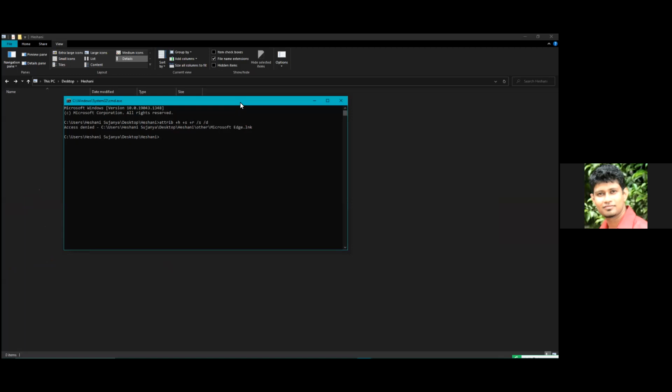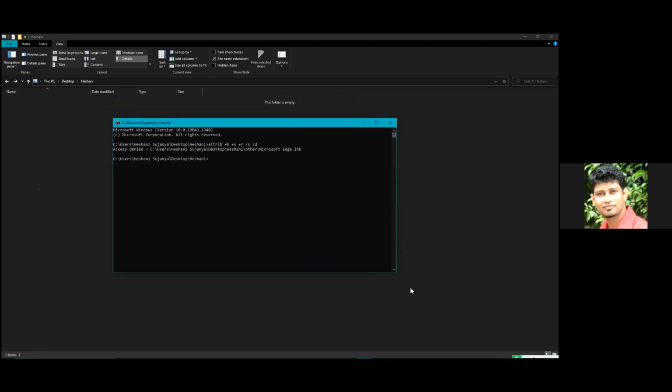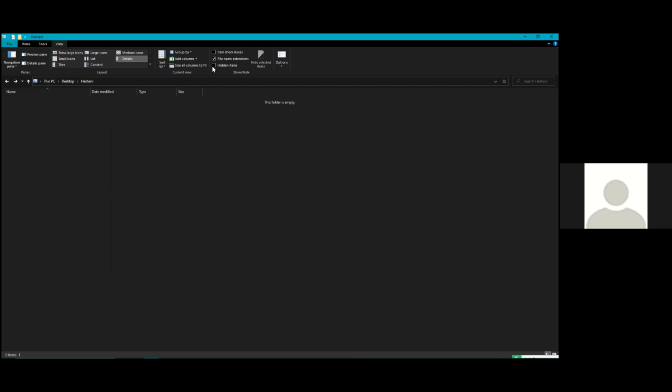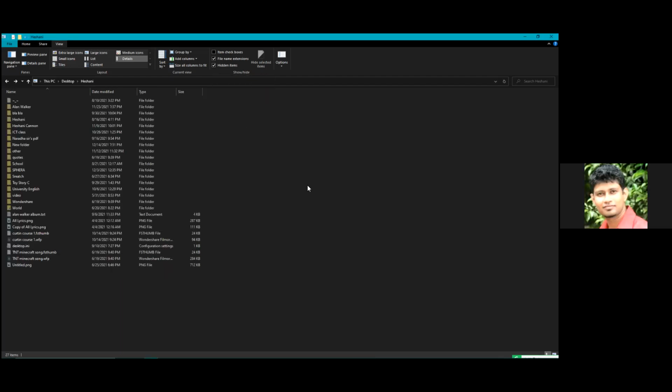How can we get back? Sir, in my folder, only one folder remains. Yeah, it can be because of some system issues, sometimes only 1 or 2 folders can remain. How can we get back? Hidden items? No, you won't be able to see that. If you had not added system, it would be visible. Normally, if you put the hidden items option, you won't be able to see that. But you have a way to see that.